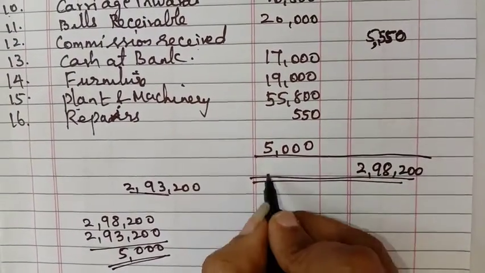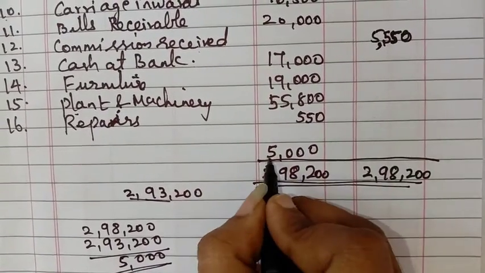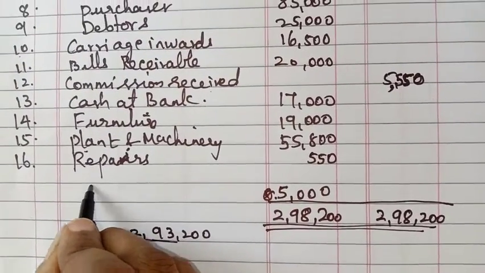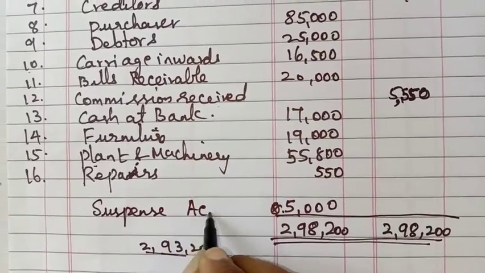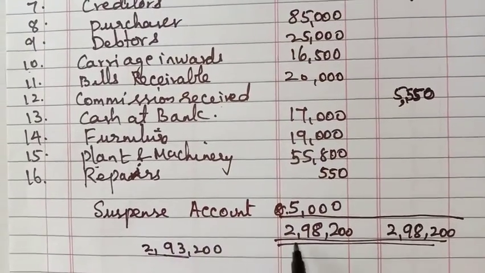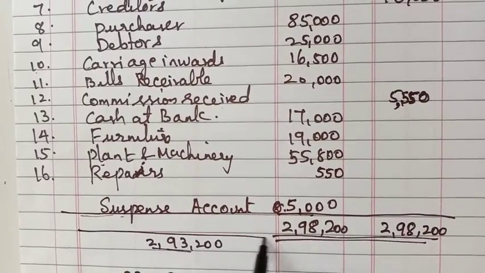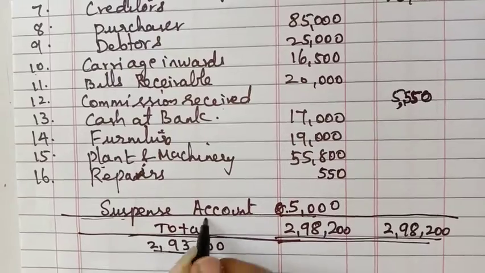Now on both sides we will write the bigger amount, 2,98,200. Now when we write this balancing figure here, we have to write it as a suspense account. So now we can close the total fully. Okay, close, we'll write it as a total. That's all.